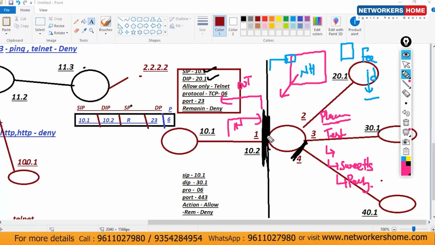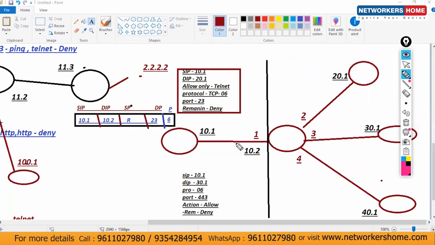So right now on this interface, we are receiving traffic, and from here we can also transmit traffic, ingress traffic or egress traffic. Once the traffic is coming in on this interface, which policy will be enabled? Your inbound policy will. And once traffic is going out, which policy will apply? Outbound policy. Is inbound and outbound policy clear?